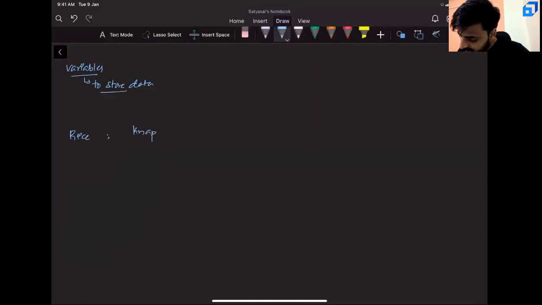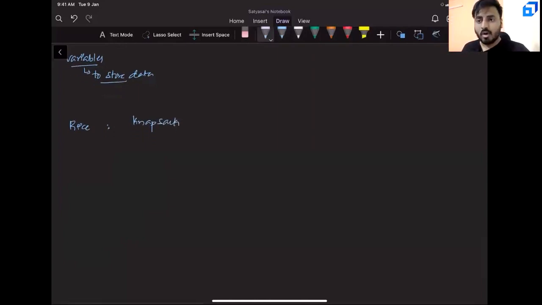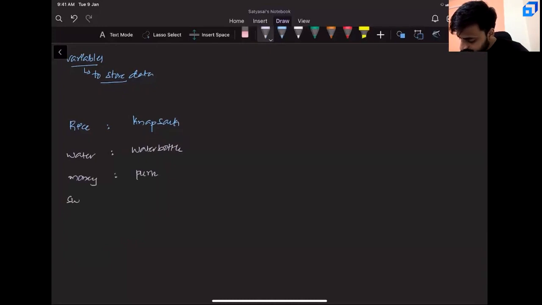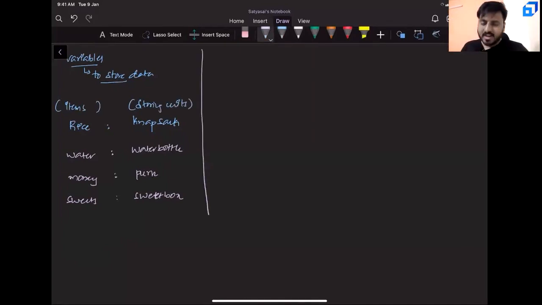You will use a knapsack. Say you want to store water. If it is maybe 2-3 liters of water, what will you use? Water bottles, as simple as that. Say this time you want to store money. You can use a purse. If it is sweets, you'll use a sweet box. Now what is this saying? This is saying that for different types of items you want to store, you are using different kinds of storage units. In a similar way, for different kinds of data, you'll have to use different types of variables.